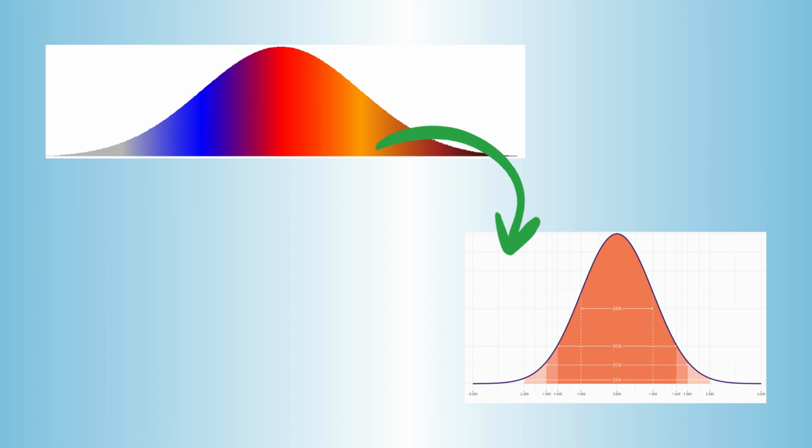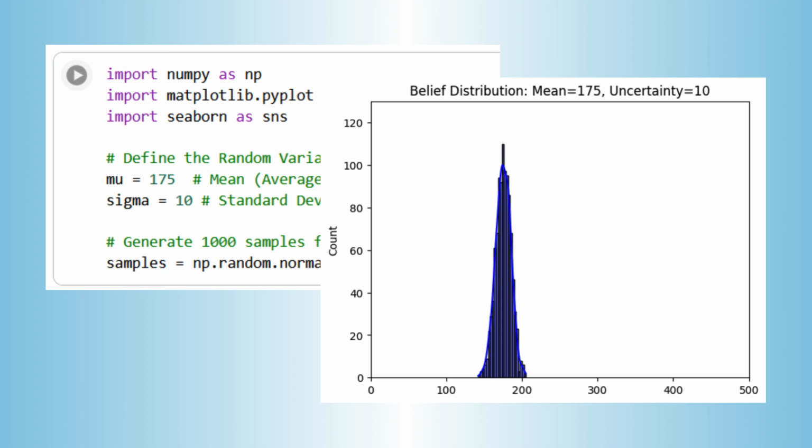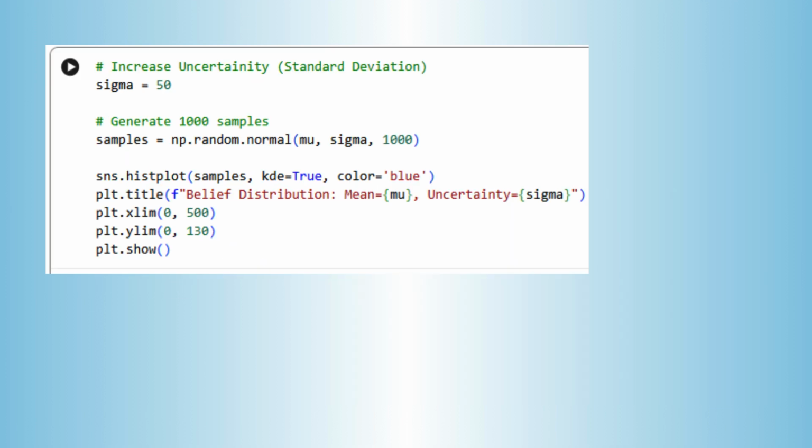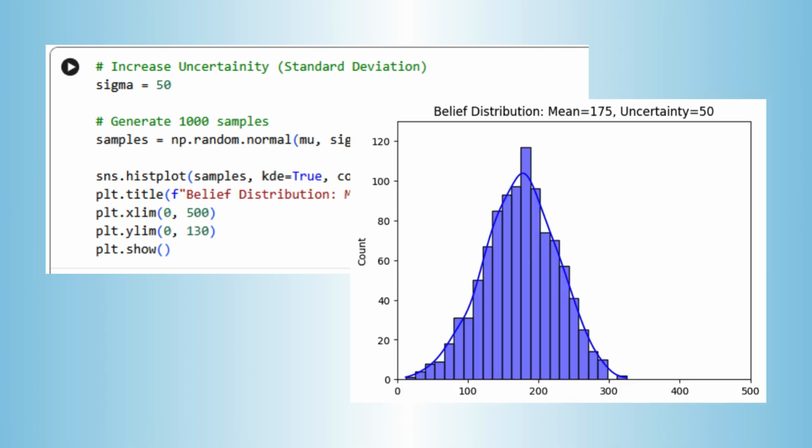We don't just write these on paper. We simulate them in Python using NumPy and SciPy. We will generate a continuous random variable representing the height of adults. We assume it follows a normal distribution. We define the mean, our best guess, and the standard deviation, our uncertainty, then we sample from it. Let's visualize this belief. This plot is the fingerprint of the random variable. If we increase the sigma, that is uncertainty, to 50, look what happens. The curve flattens. The AI is less sure. In machine learning, our goal is to minimize this spread.